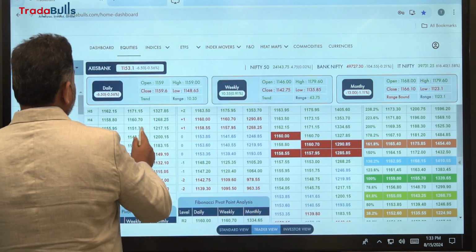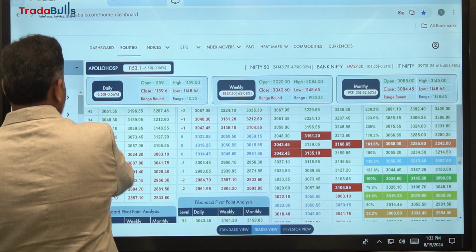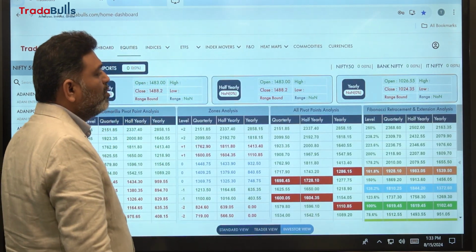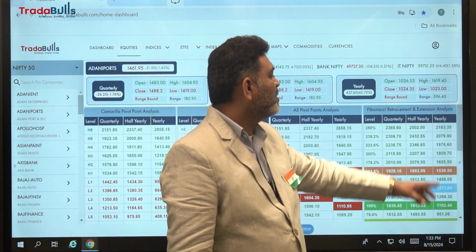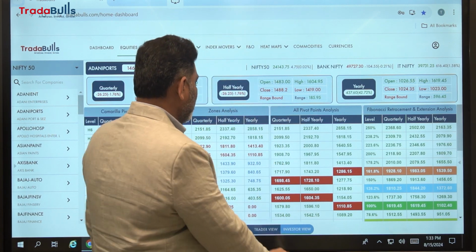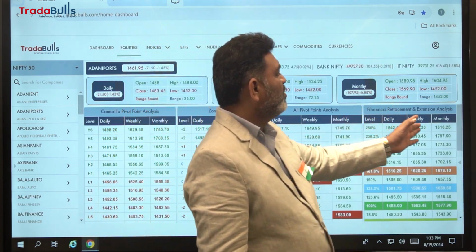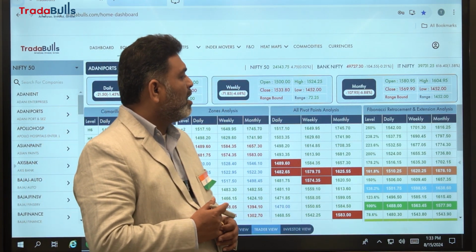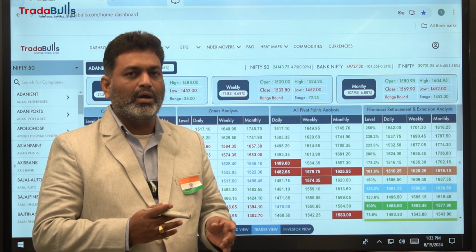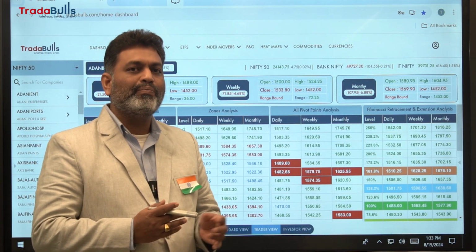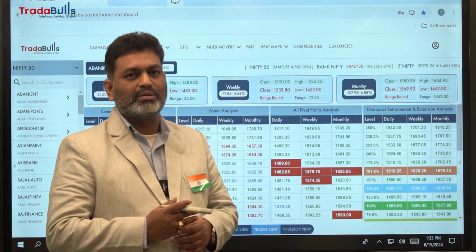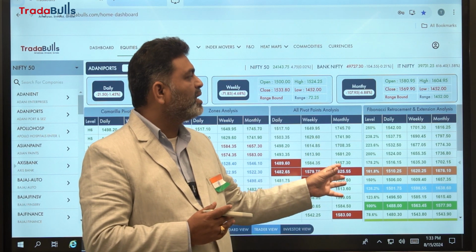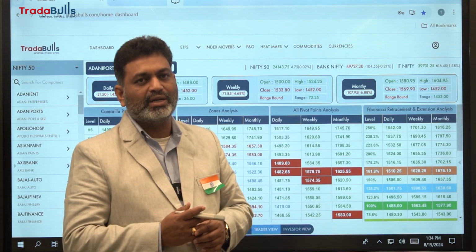So all these counters, whatever you want, you can see in Standard View, Trader View and Investor View. In Investor View we have 3 time frames: quarterly, half yearly and yearly, and in Trader View we have daily, weekly and monthly. Generally in the market we may have swing traders, positional traders, intraday traders. Likewise we have short-term investors, mid-term investors and long-term investors. So we developed this application based on all these kinds of traders and investors.